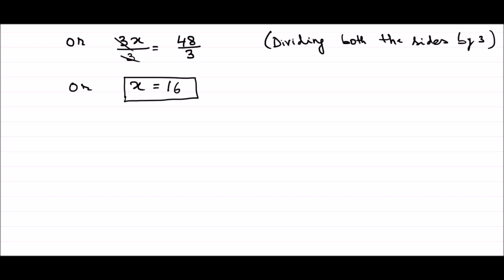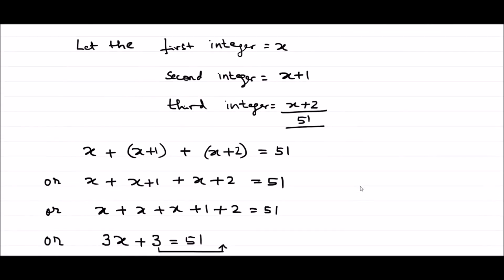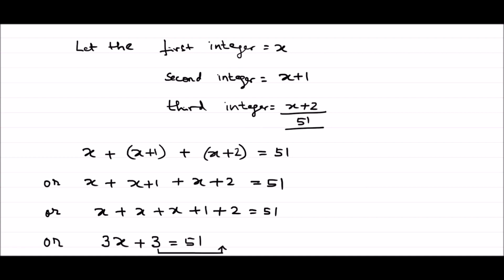Now guys, if you remember what we considered initially, if you look here, we considered the first integer is equal to x. So let us replace these values. We got the value for x as 16. Then we considered x plus 1 as the second integer, so 16 plus 1. Then 16 plus 2, third integer. So what are the things that we got from here? We got 16, then 17, then 18.